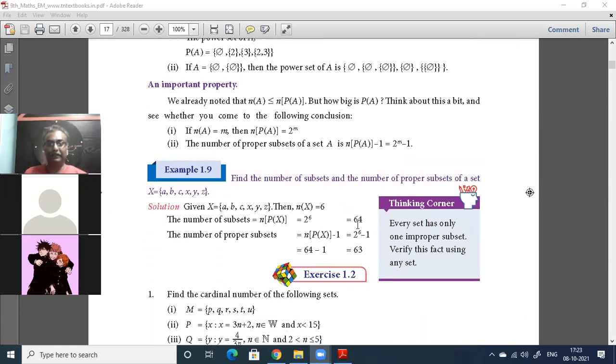Important property. Please read. An important property. We already noted that n of A is less than or equal to n of P of A. But how big is P of A? See, A had 2 comma 3, so n of A is 2. But P of A had 4 elements, so n of P of A is 4. So n of A is always less than or equal to n of P of A. But how big is P of A?